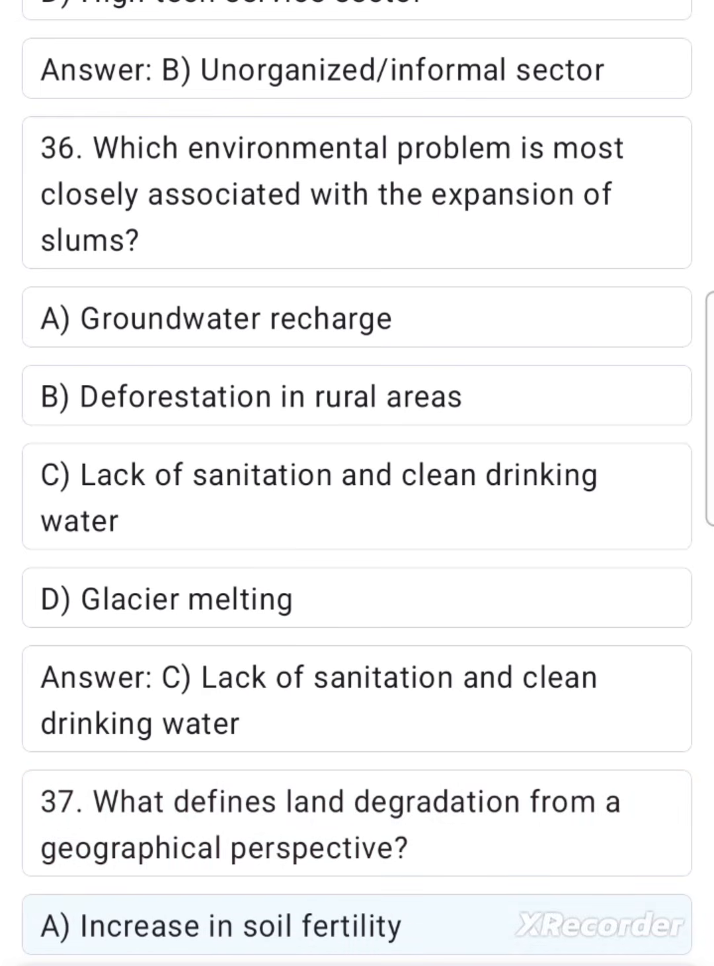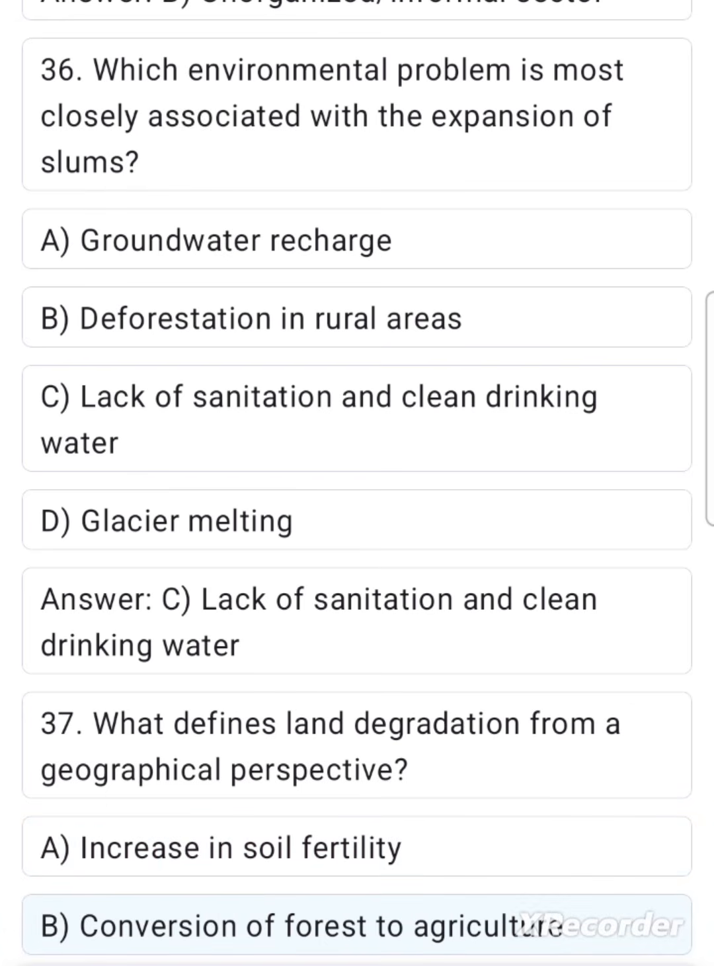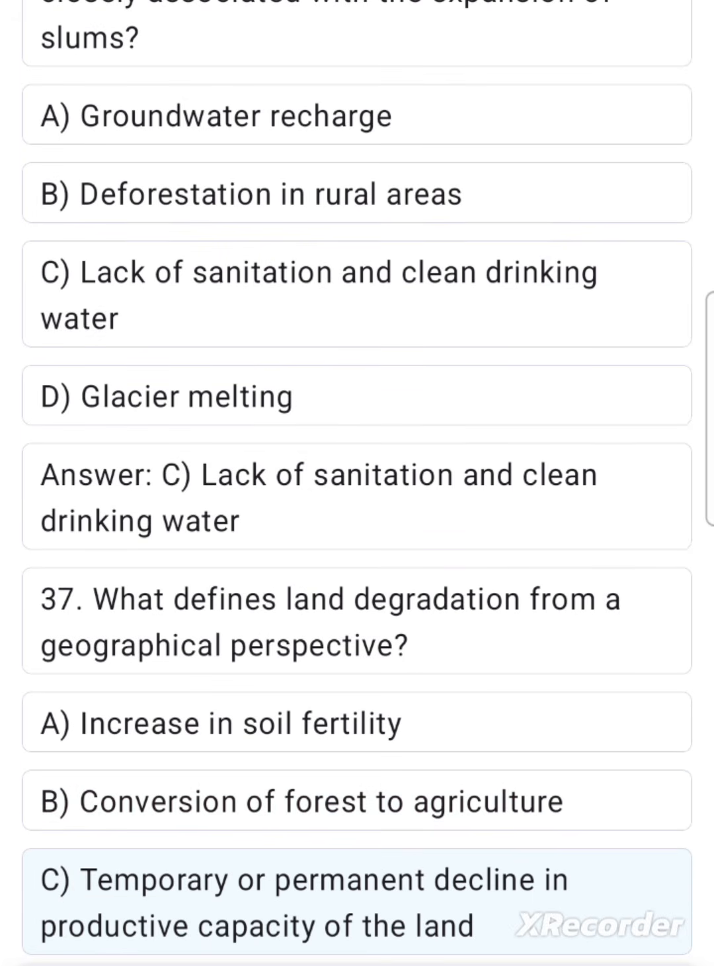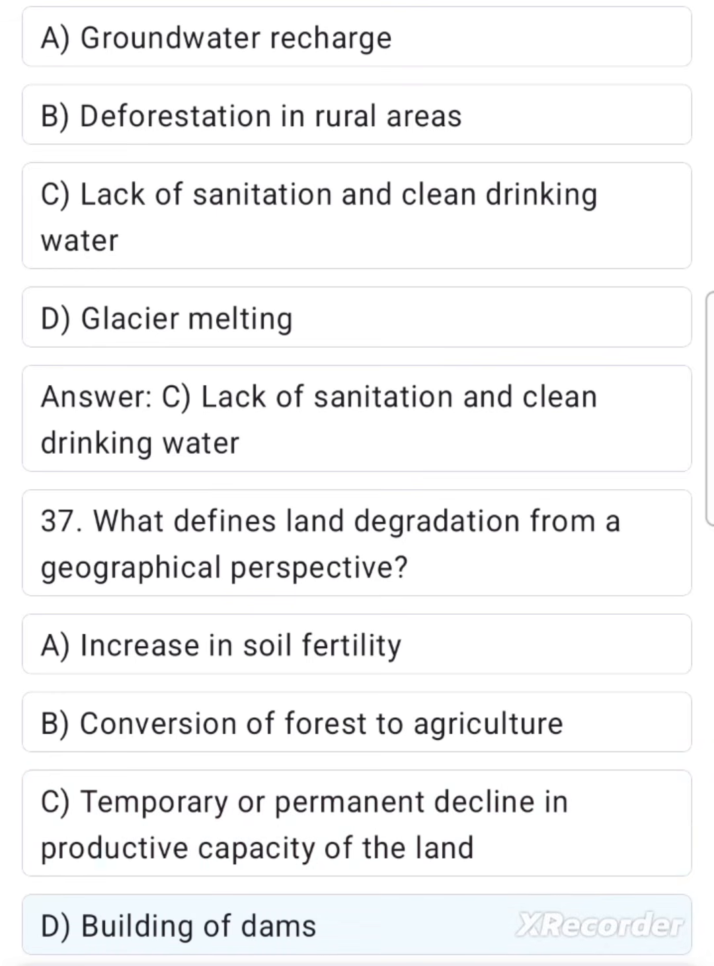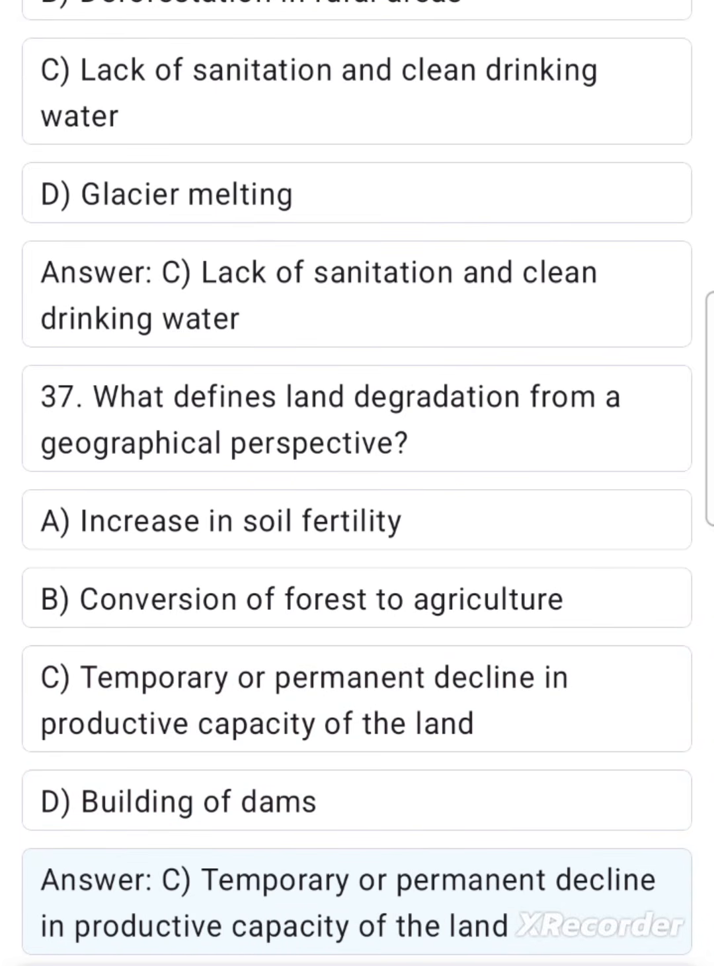A. Increase in soil fertility. B. Conversion of forest to agriculture. C. Temporary or permanent decline in productive capacity of the land. D. Building of dams. Answer C. Temporary or permanent decline in productive capacity of the land.